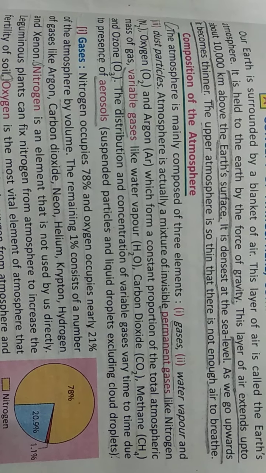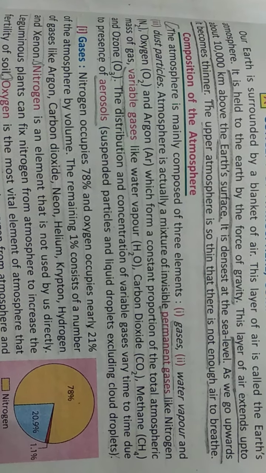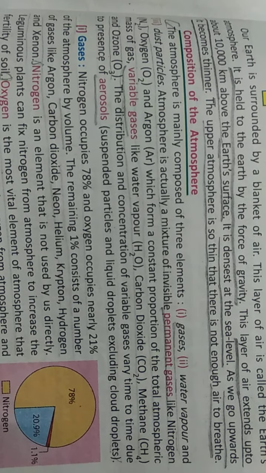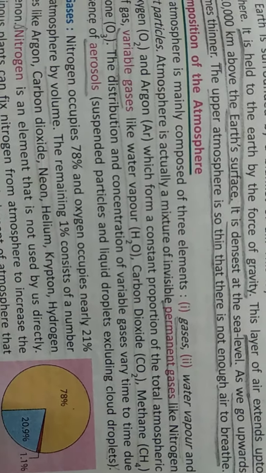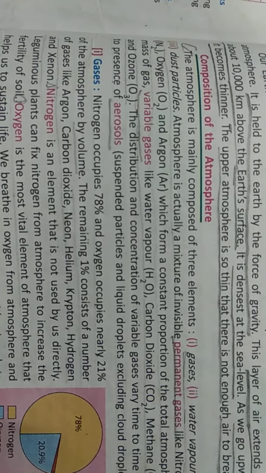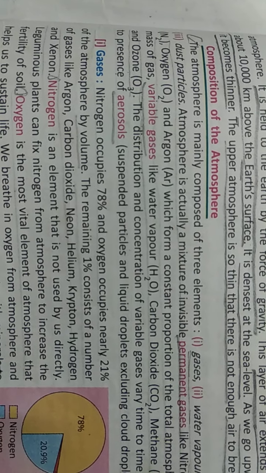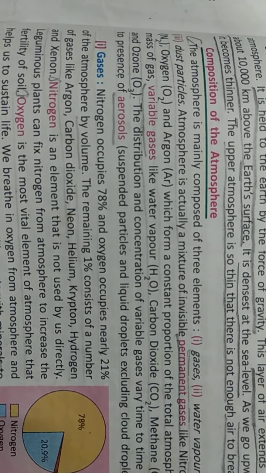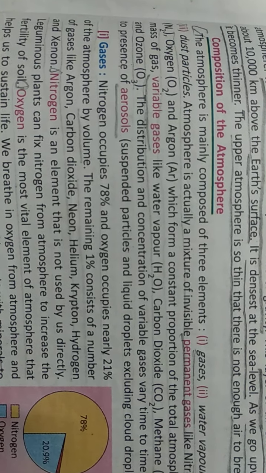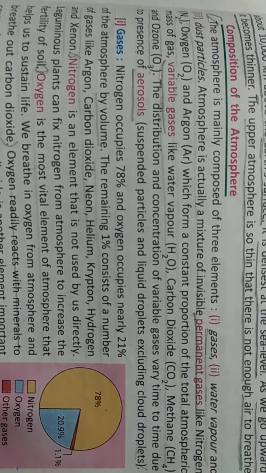Atmosphere is a mixture of invisible permanent gases like nitrogen, oxygen, argon, which are constantly present in the atmosphere, and constant in proportion in the mass of the atmosphere. There are some variable gases like water vapor, carbon dioxide, methane, and ozone.